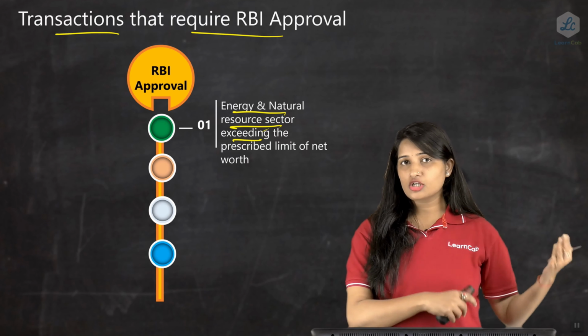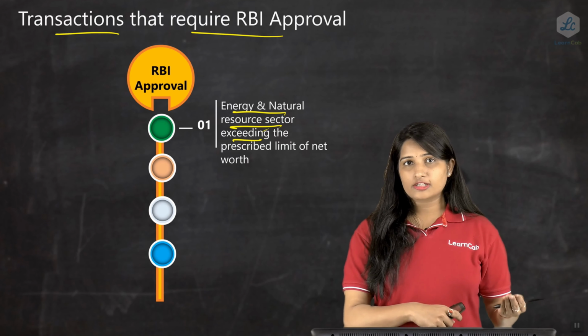And how to approach, I have already explained in the previous slide. So in the manner prescribed, the entity has to approach the RBI. The next one is unincorporated entities. The entities which are not incorporated in the oil sector by the resident corporates, again if exceeding the prescribed limit, then they need to approach RBI for this also.